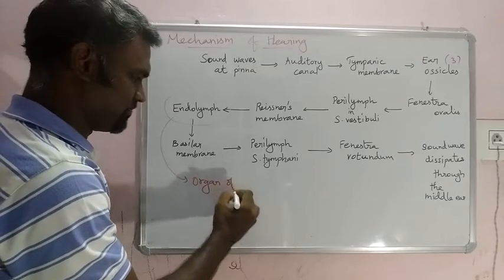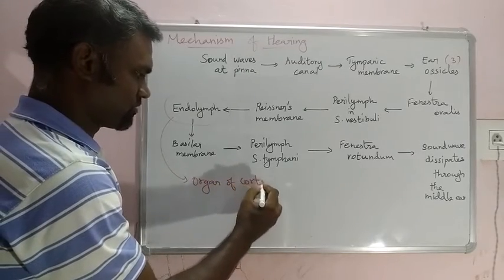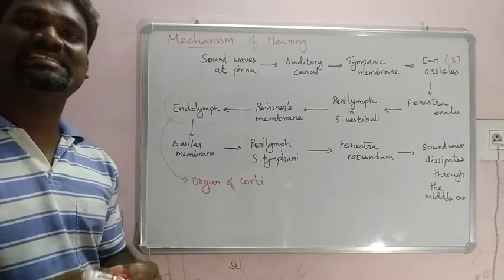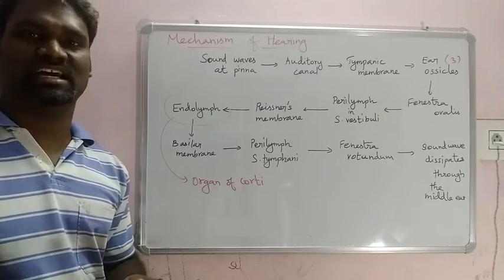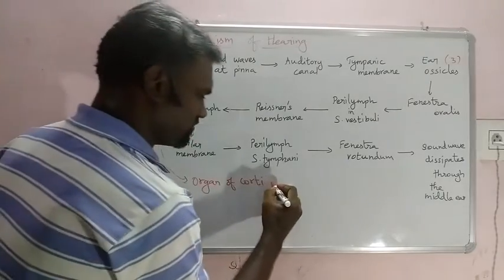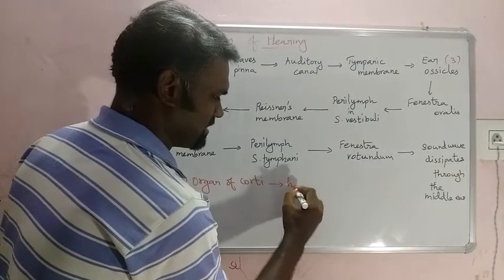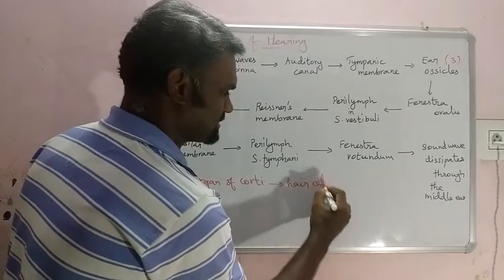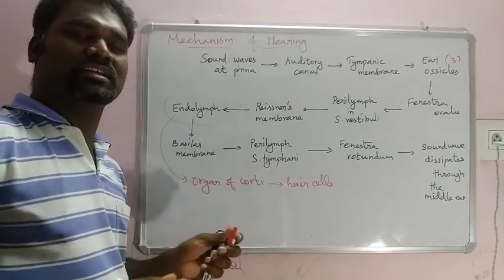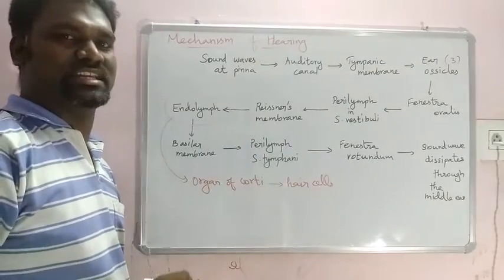In the organ of Corti, the sensory hair cells get stimulated. There the ganglion region is completely connected with the auditory nerves.